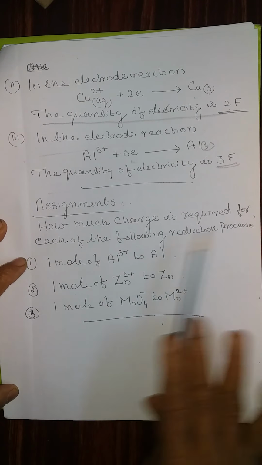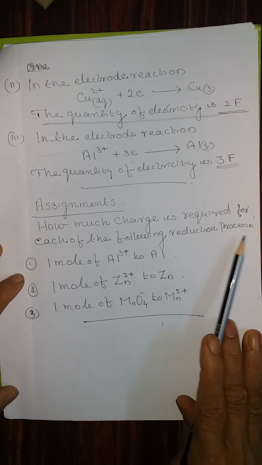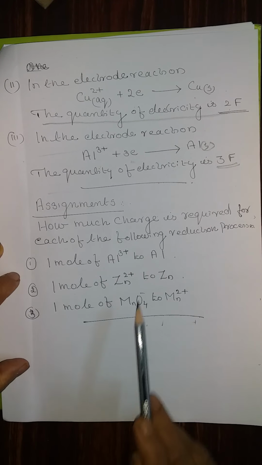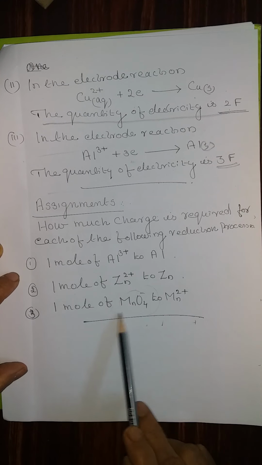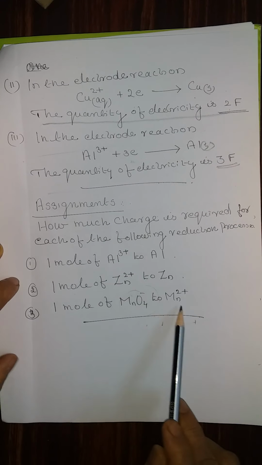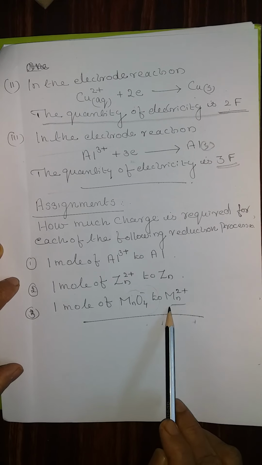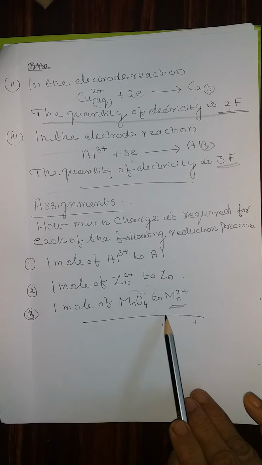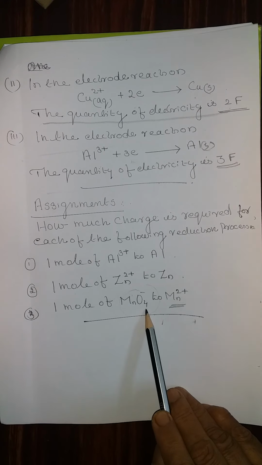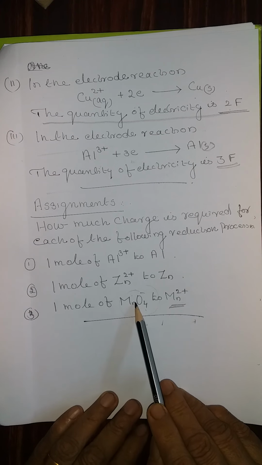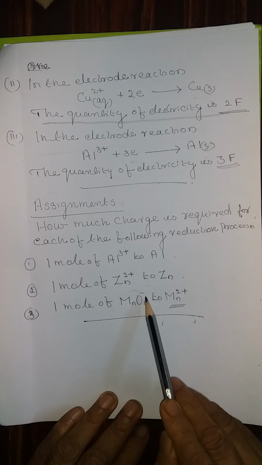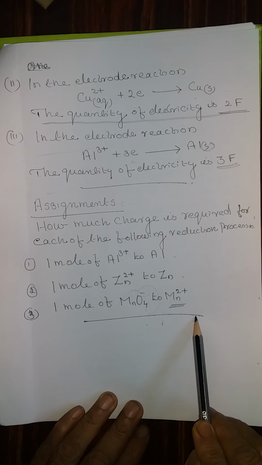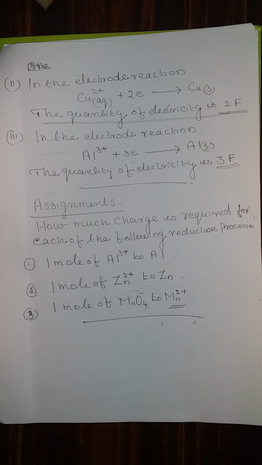How much charge is required for each of the following reduction processes? The answers are given in the textbook. Please refer to this MnO4-. You have to find out the oxidation state of Mn and see how many electrons are required to convert it into Mn2+. This is only something different. Therefore, first find out the oxidation state and see how many electrons are required to make it reduced, and see whether you are getting the same answer as given in the text.